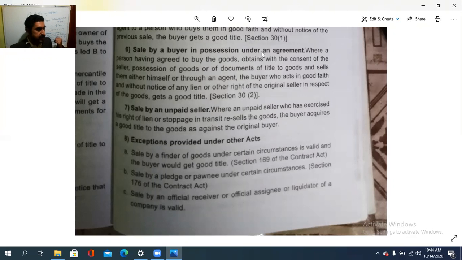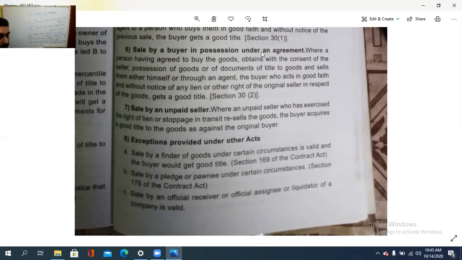So that is the sale by a buyer in possession under an agreement. That is the sixth point.